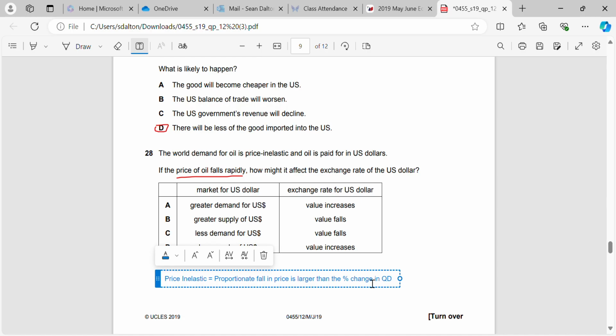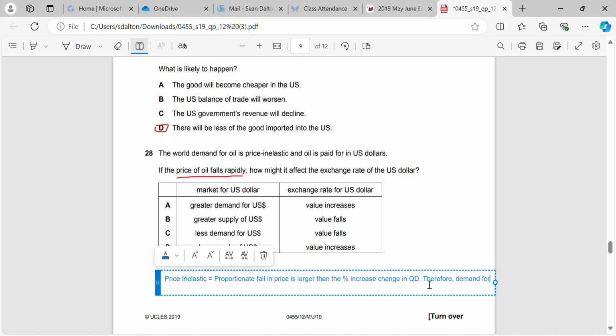But when we're talking about exchange rates, it's the full effect. If the fall in price is larger than the percentage change in demand, that's still going to result in our total revenue for the oil coming down. So, inelastic, price down, revenue down, which means that our demand for, in this case, US dollars will fall.